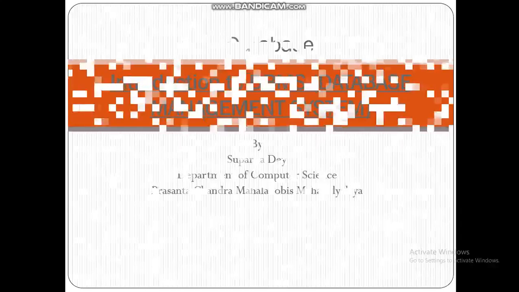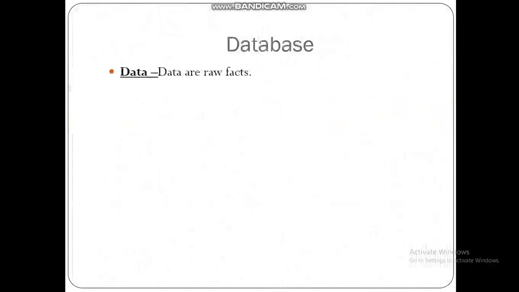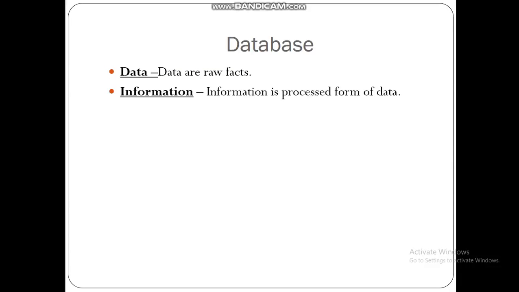First, we have what is data. Data are raw facts. For example, any student's subject marks, English marks or history marks, that is data. Next is information. Information is processed data which has a meaning. Meaningful data is called information. So, any student's mark sheet, result, that is information.